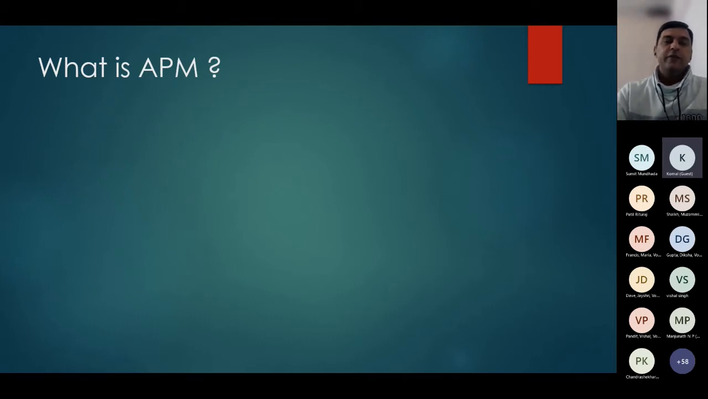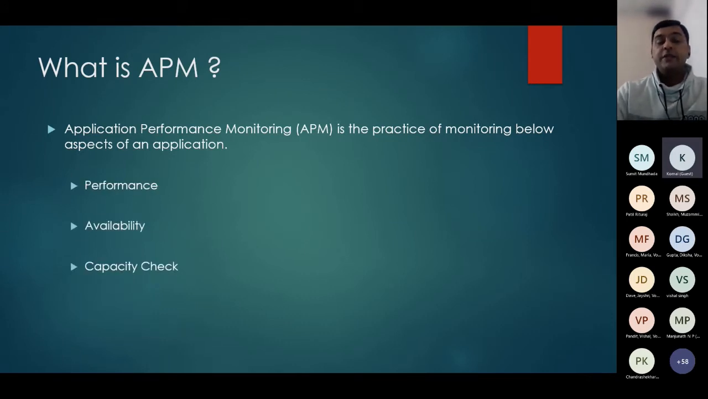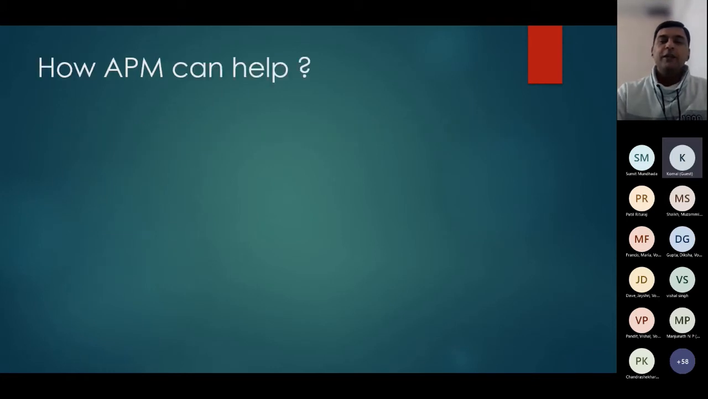So APM, as a full form, we say, is application performance monitoring, which is a practice of monitoring an application based on performance, availability, and capacity checks. These are the three parameters which we monitor using application performance monitoring tools. Now, how will these APM tools help in a live application?